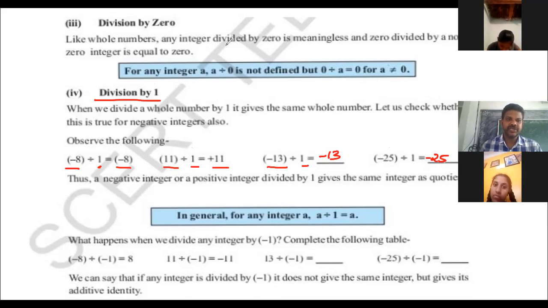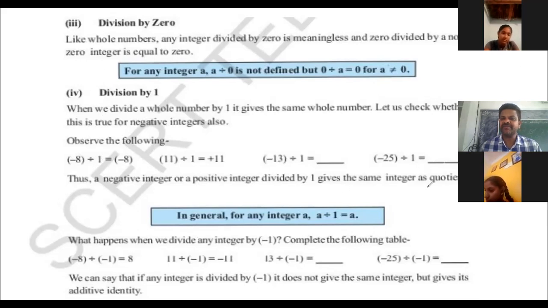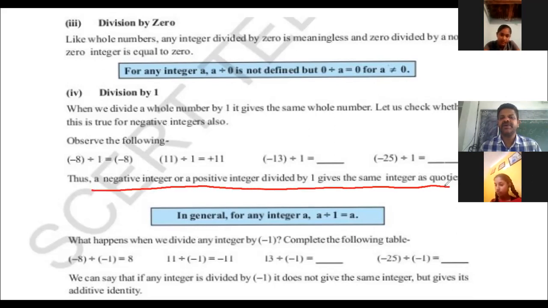So, division by 0 and division by 1. If any integer a is divided by 0, the value is not defined. When 0 is divided by a, we get 0. And division by 1: when we divide an integer by 1, we get the same integer again. A negative or positive integer divided by 1 gives the same integer as the quotient.